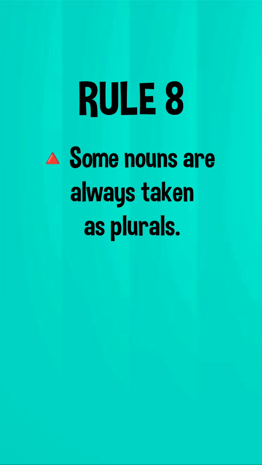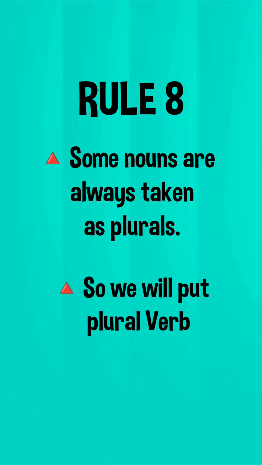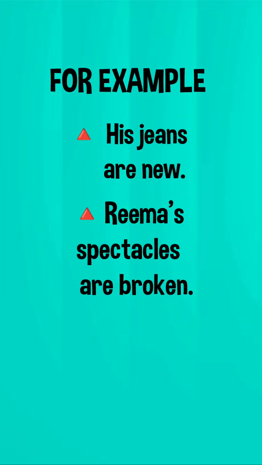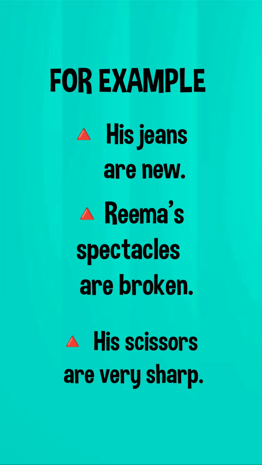Rule number 8. Some nouns are always taken as plurals. मतलब object wise वो singular है but act as plural. For example, his jeans are new. Rima's spectacles are broken. His scissors are very sharp.